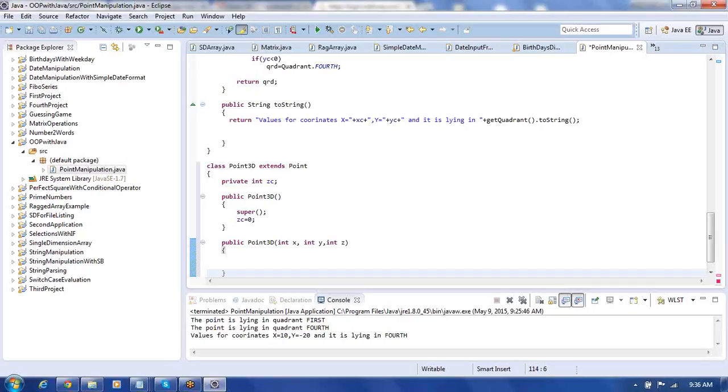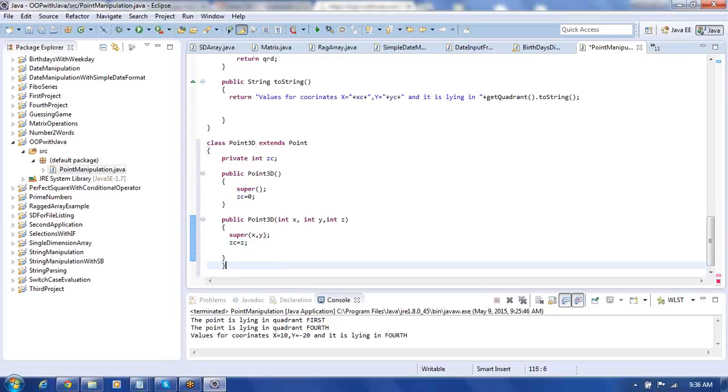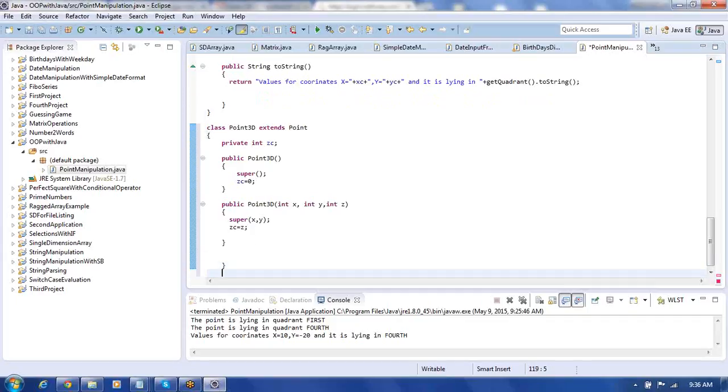Here we call the superclass constructor first, that means the base class constructor, with x followed by y, then write zc equal to z. This is going to be the Point3D class. We created a new class like the Point class, but with a third dimension.